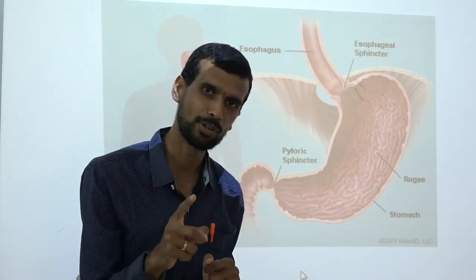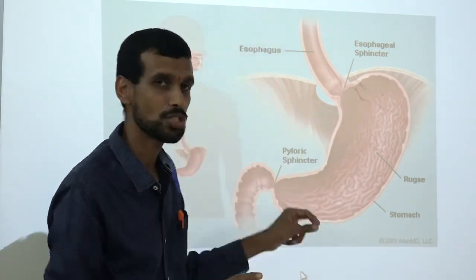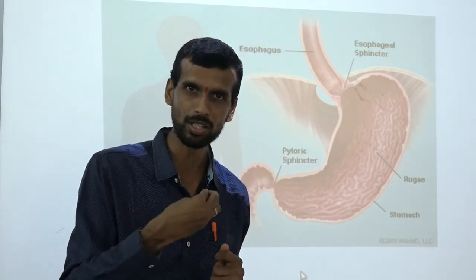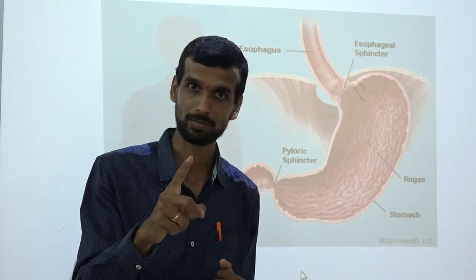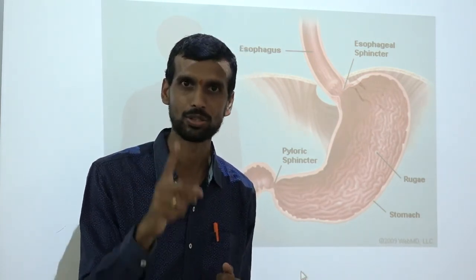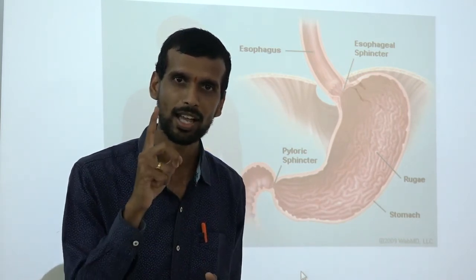Now why is HCl produced? HCl is produced to kill the bacteria, to kill the microorganisms. We are eating food, and in that food lots of microorganisms are there. So those microorganisms should be killed, and the killing of those microorganisms is done by hydrochloric acid.